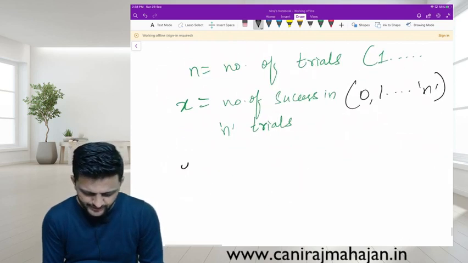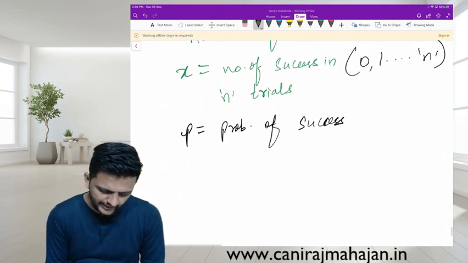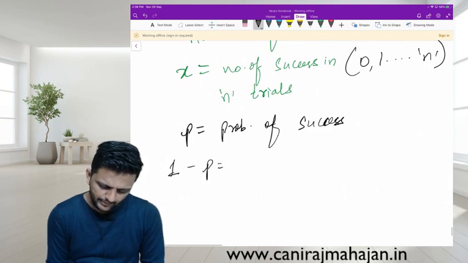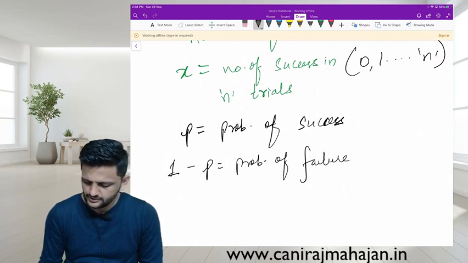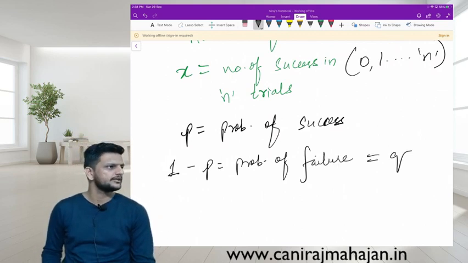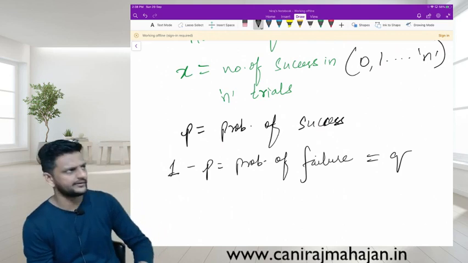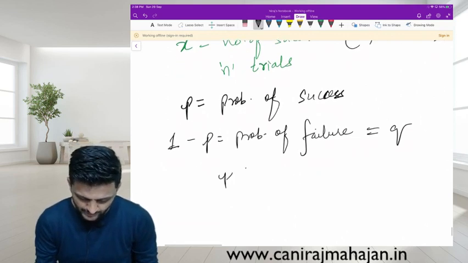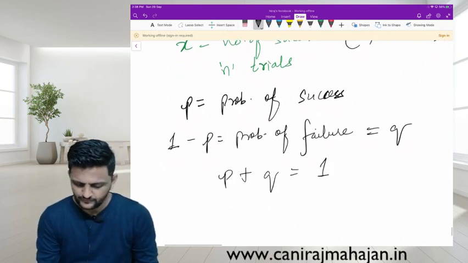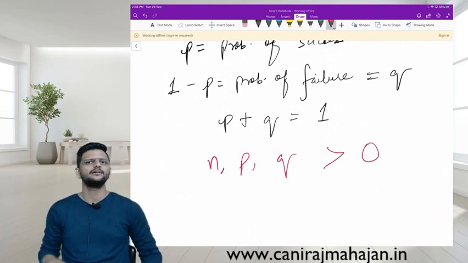P, we have already seen, is the probability of success. So 1 minus P gives the probability of failure, and these are your two groups, success and failure. Simple? So N is the number of trials, X is the number of successes in N trials, P is the probability of success and Q is the probability of failure. So P plus Q equals 1.